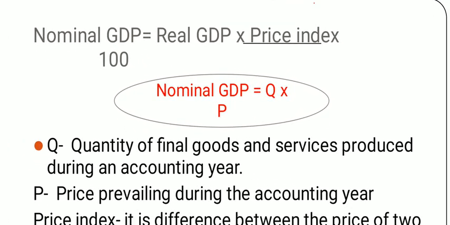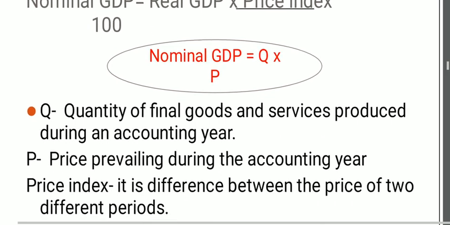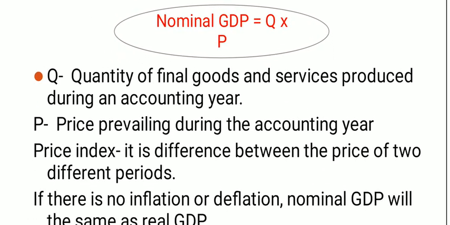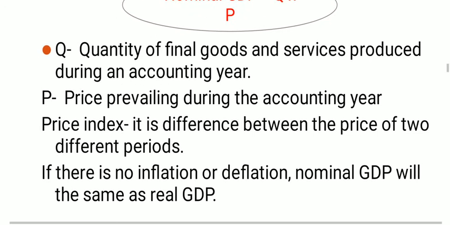So nominal GDP is quantity into price. Q is the quantity of final goods and services produced during an accounting year, P is the price prevailing during the accounting year, and the price index is the difference between the price of two different periods.